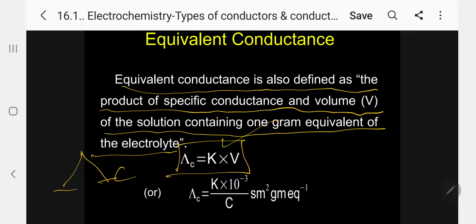Kindly follow. Or I can simply write in this form: lambda C equal to kappa into 10 to the power of minus 3 by C, in Siemens meter squared per gram equivalent. This is the formula you have to memorize. Please follow. Lambda C, the equivalent conductance, is equal to kappa into 10 to the power of minus 3 by C, where C is the equivalent mass. Unit: Siemens meter squared per gram equivalent.